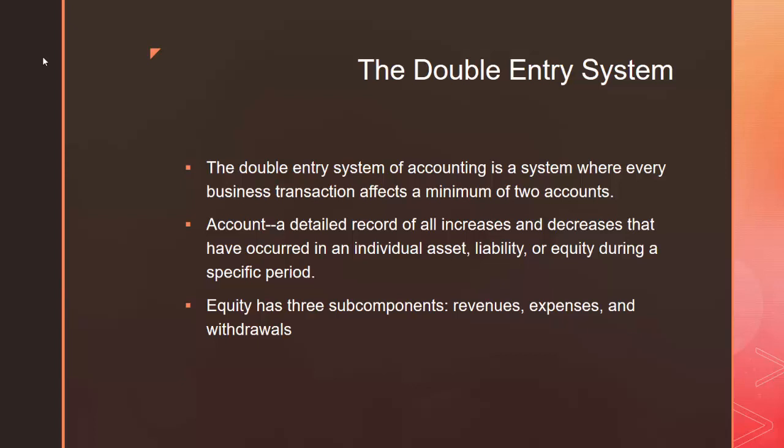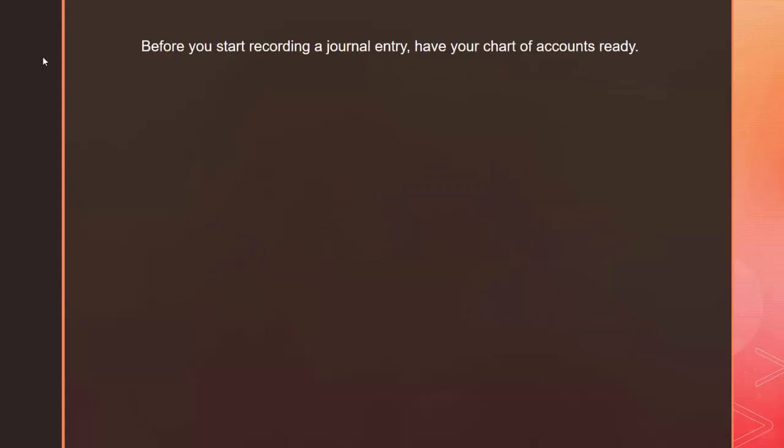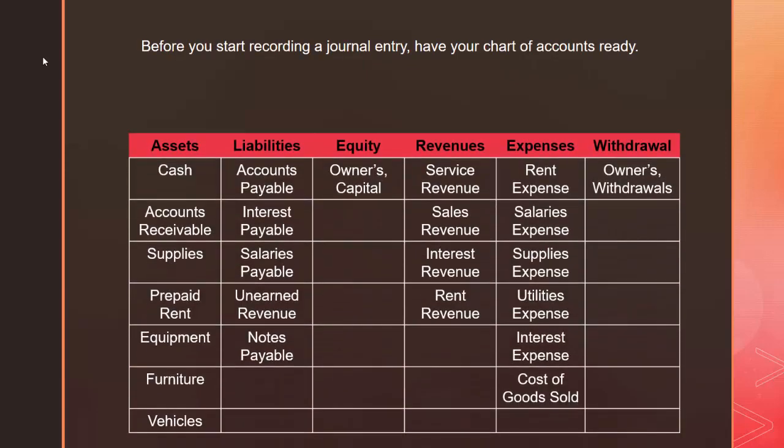Pretty much everything that a company owns or everything that a company does is going to fall into these three categories, but equity has three subcomponents, and they are revenues, expenses, and withdrawals. Before you start recording a journal entry, you're going to want to have a chart of accounts ready. A chart of accounts is a list of all the accounts that a company uses to record its books, and they're separated into these six classes.